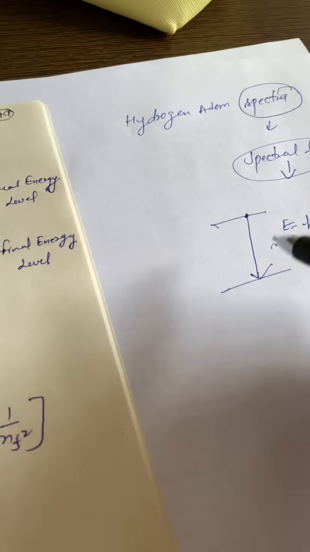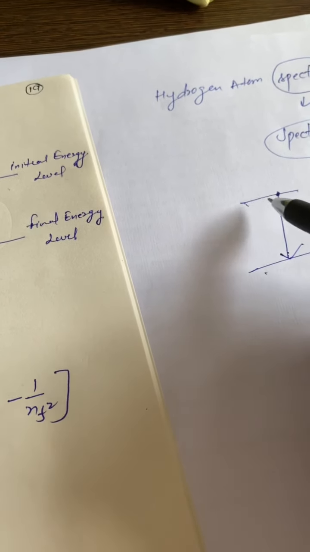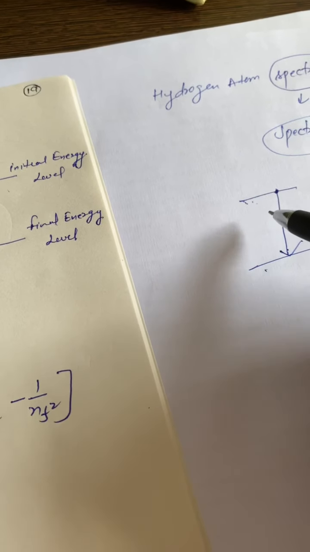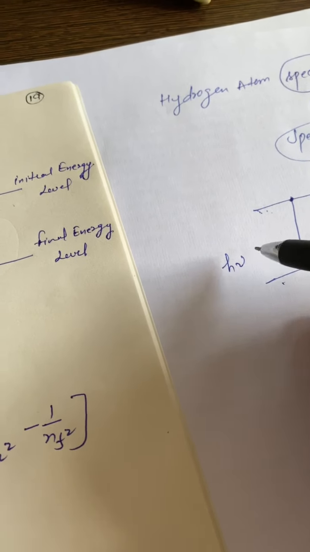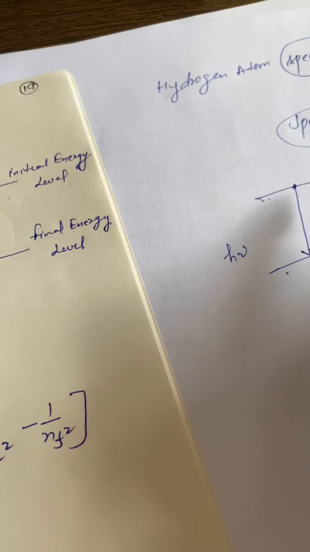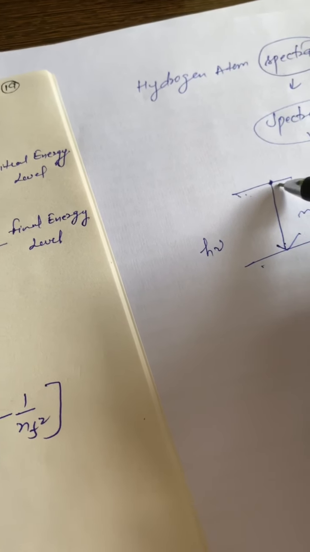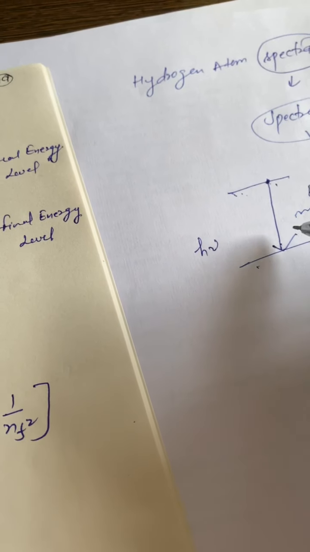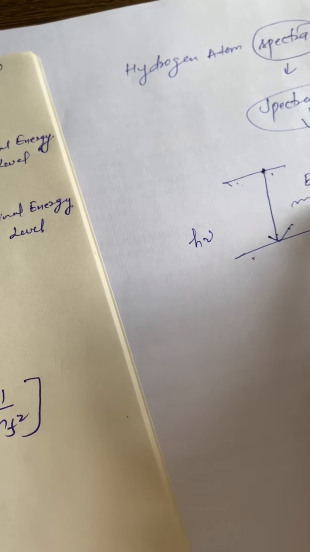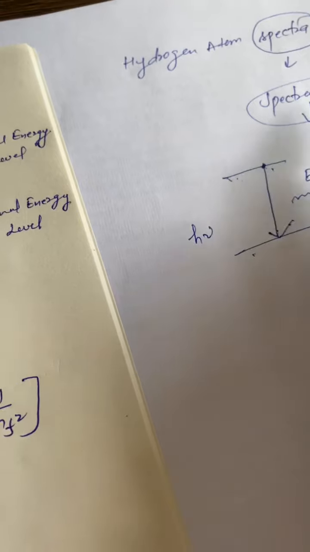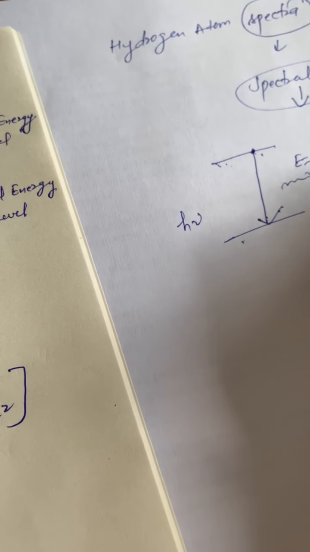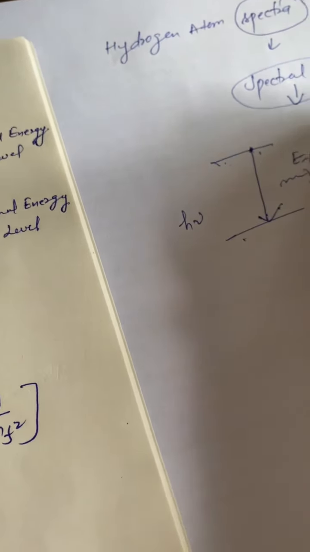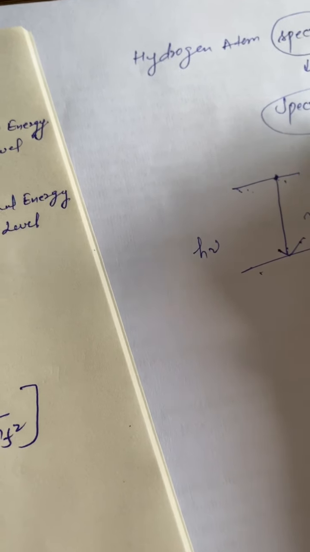When there is a transition from a lower energy state to a higher energy state, there will be absorption of energy or a photon. But if an electron jumps from a higher energy state to a lower energy state, then there is an emission of a photon, meaning there will be a wavelength corresponding to that photon, and that will give us a spectral line corresponding to that wavelength.